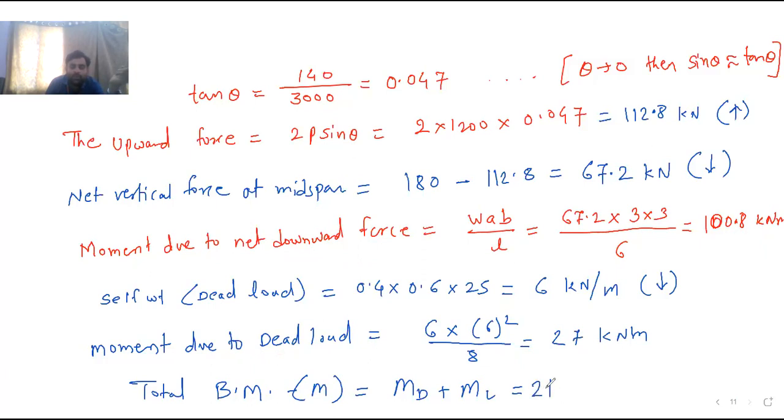So it is 27 plus 100.8, which is 127.8 kilonewton meter. So the total bending moment is 127.8 kilonewton meter.